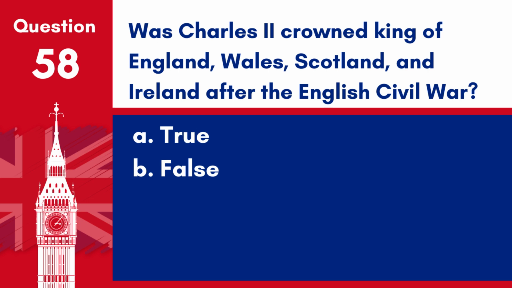Question 58. Was Charles II crowned King of England, Wales, Scotland, and Ireland after the English Civil War? A. True. B. False. Answer. A. True. Charles II was crowned King of England, Wales, Scotland, and Ireland following the Restoration, after the period of the Commonwealth and the English Civil War.